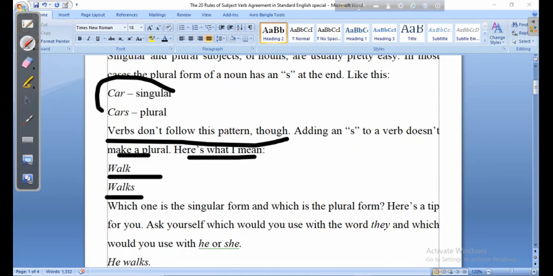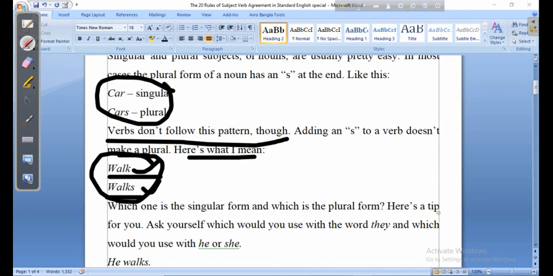Like this rule, car is singular, cars is plural. Following the rule of the noun, walk should be singular and walks should be plural. But remember, it is quite the opposite. Which one is the singular form and which one is the plural form here?